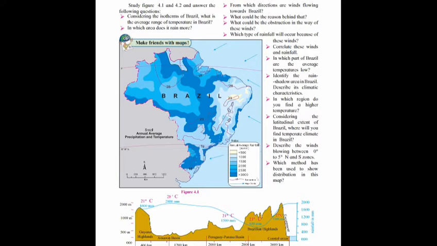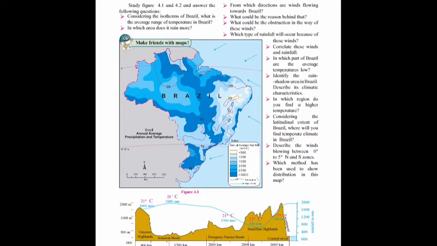Considering the isotherms of Brazil, what is the average range of temperature in Brazil? And the answer is 18 degrees to 28 degrees Celsius. Second question, in which area does it rain more? The answer is Amazon River Basin. Next question, from which directions are winds flowing towards Brazil? And the answer is southeast and northeast direction.